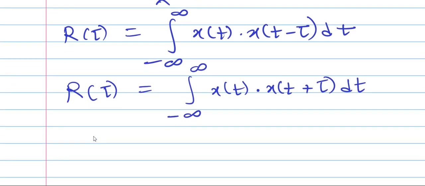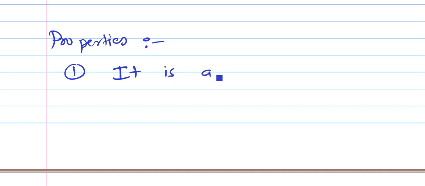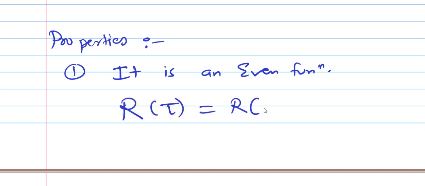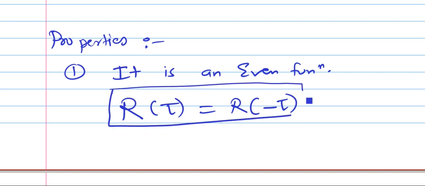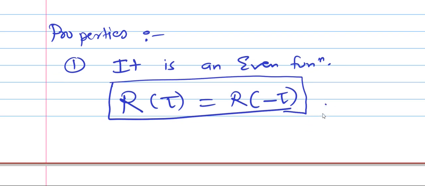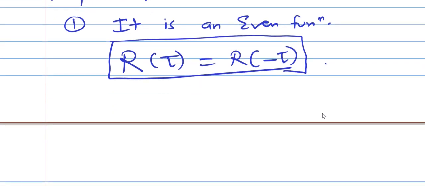Okay, now let's look at some properties of autocorrelation. Number one, it is an even function. That means R of tau equal to R of minus tau. So this is property number one. For a real signal x of t, it is an even function. You can prove this property by using the definition.